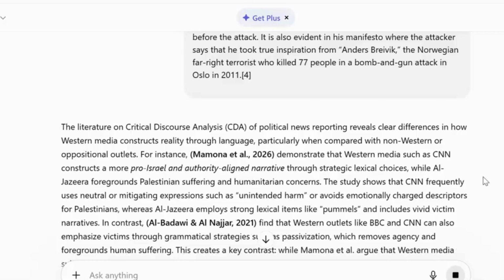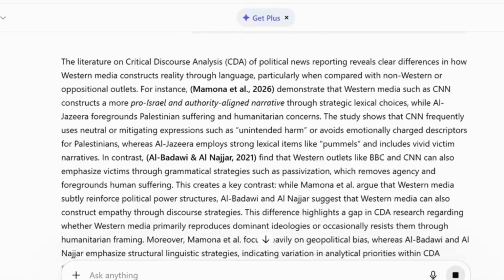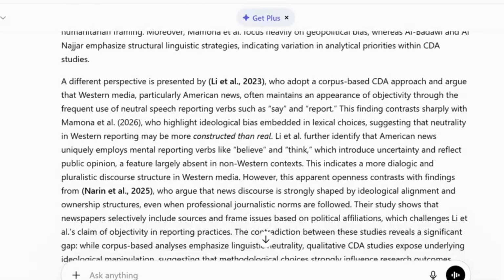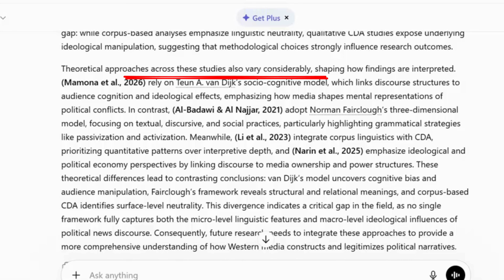As you can see, it gives different perspectives of all authors. For example, while Mamona et al. argue that Western media subtly reinforce political power structures, Al-Badawi and Al-Najjar suggest that Western media can also create empathy through discourse strategies. In the second paragraph, it shows contrasting findings of all articles, and in the third paragraph, it compares the theoretical approaches of these articles.